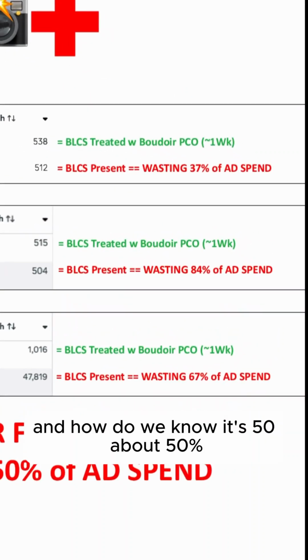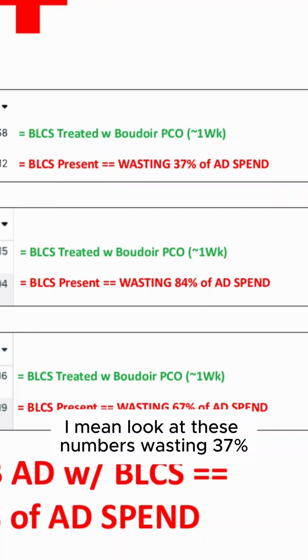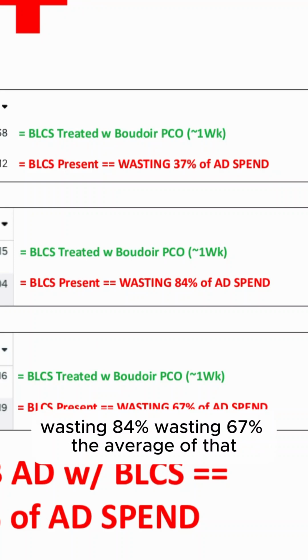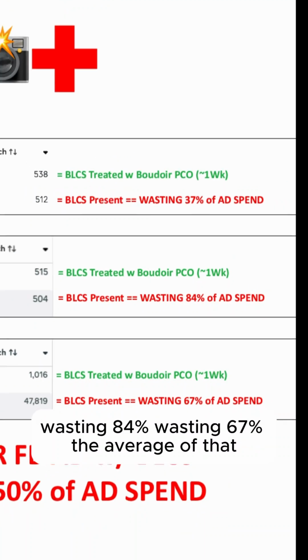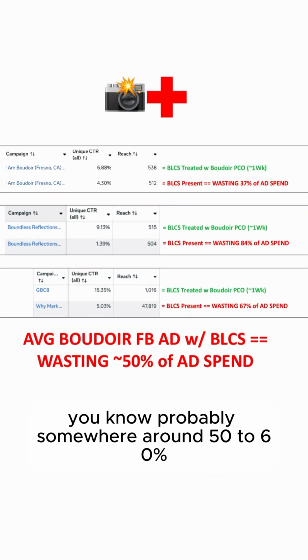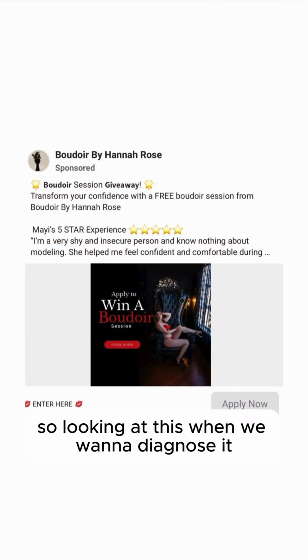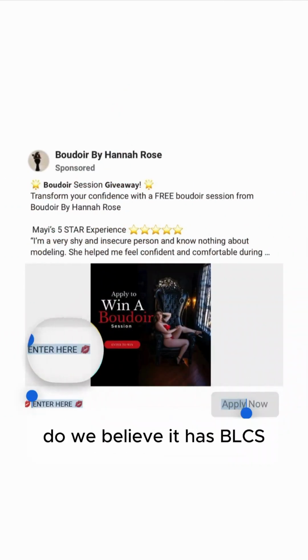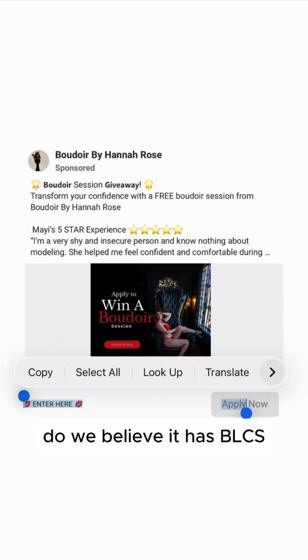And how do we know it's about 50%? I mean, look at these numbers. Wasting 37%, wasting 84%, wasting 67%. The average of that, probably somewhere around 50 to 60%. So looking at this one, we want to diagnose it. Do we believe it has BLCS, yes or no?